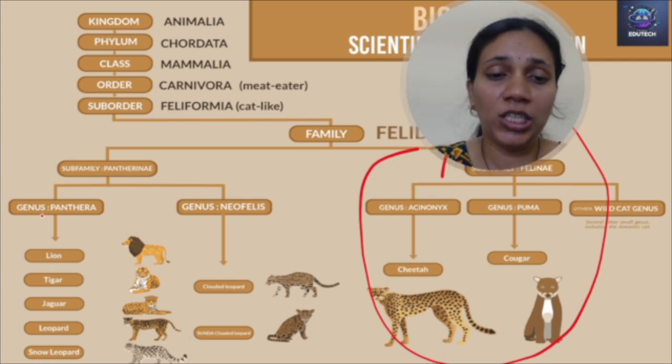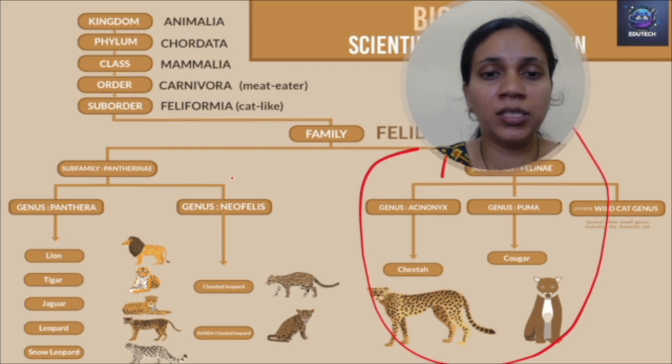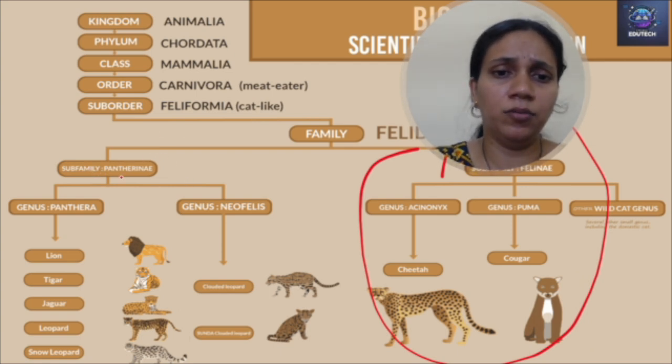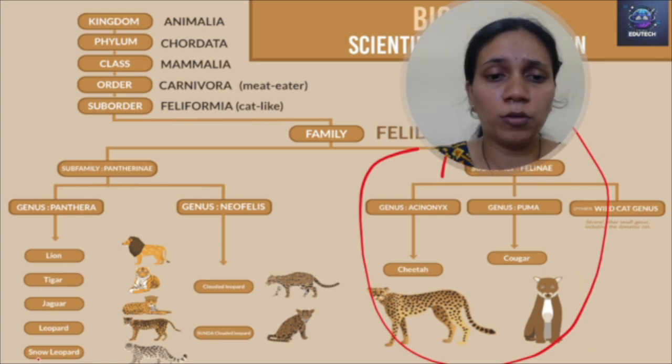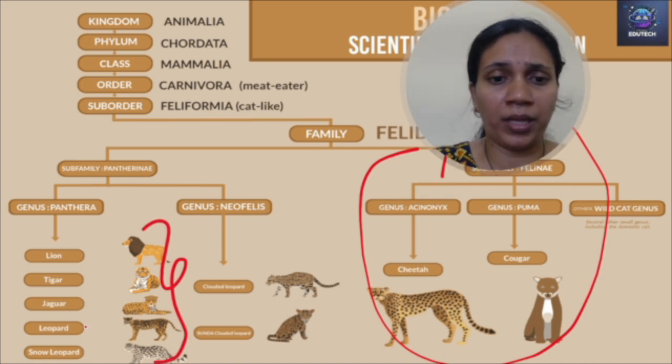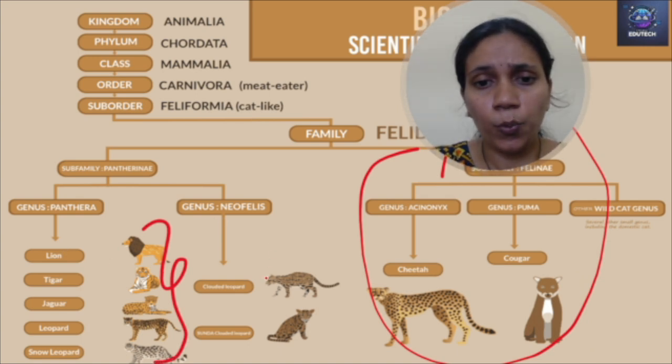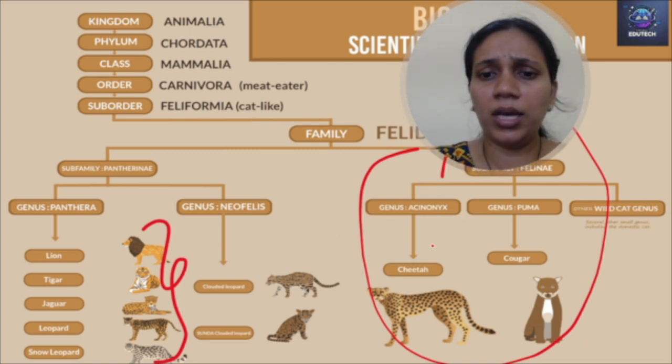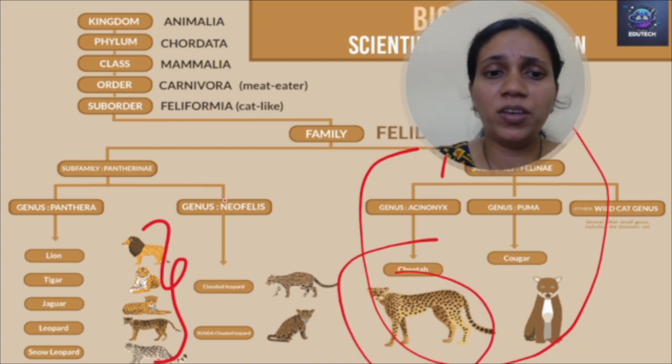We have the genus Panthera and Neofelis under the subfamily Pantherinae. Your tiger, lion, jaguar, and snow leopard all belong to the genus Panthera. And we have Neofelis, wherein we have the other type of leopard, the clouded ones. Then under Felinae, we have the wildcat genus, then the puma, then Acinonyx, under which we have the cheetah. So this way we have different ones.